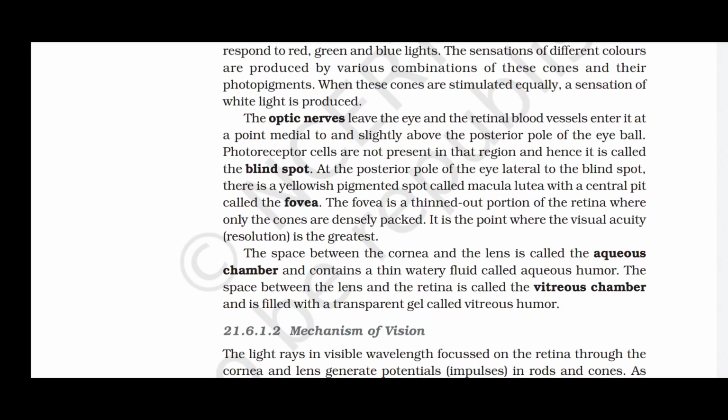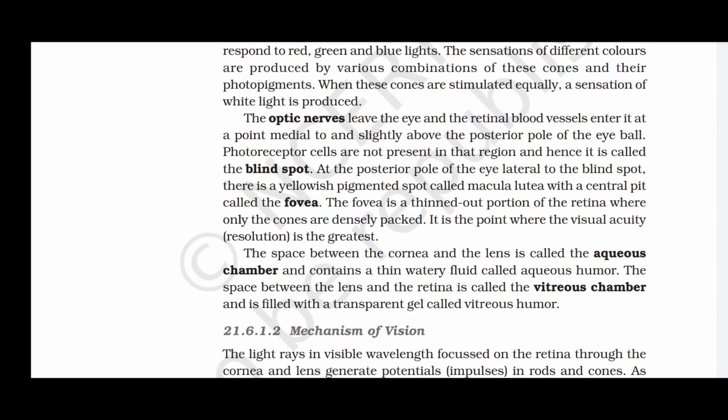At the posterior pole of the eye, lateral to the blind spot, there is a yellowish pigment spot called macula lutea with a central pit called the fovea. The fovea is a thinned-out portion of the retina where only the cones are densely packed. It is the point where the visual acuity, or resolution, is the greatest.